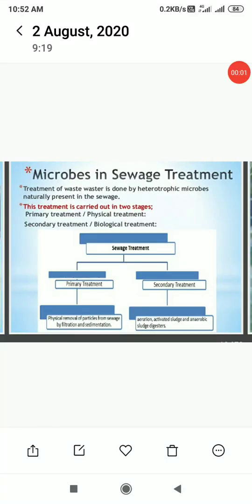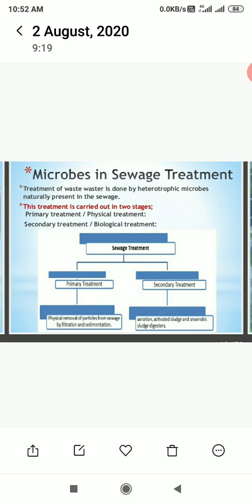Today, in module number 3 of microbes in human welfare, we are going to discuss microbes in sewage treatment. Treatment of wastewater is done by heterotrophic microbes, means those microbes which depend on others to complete their requirement of food. Naturally, they are present in the sewage. This treatment is carried out in two stages.